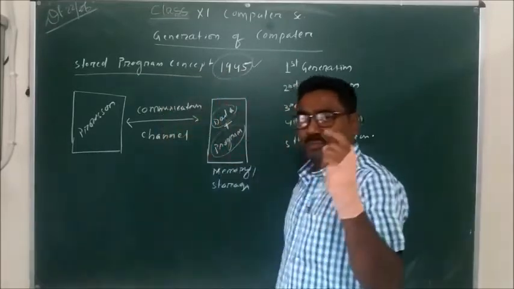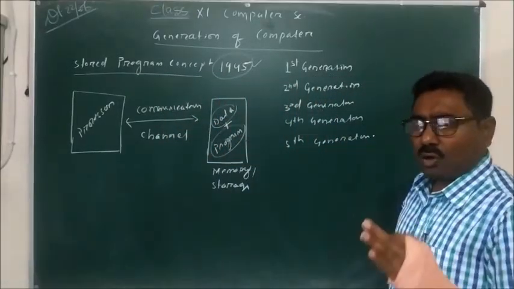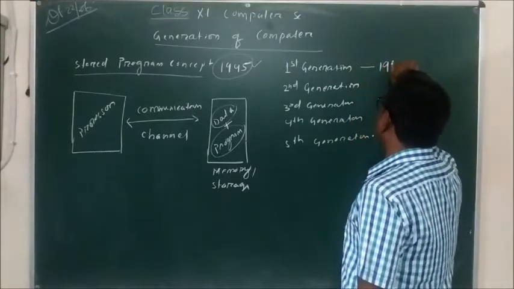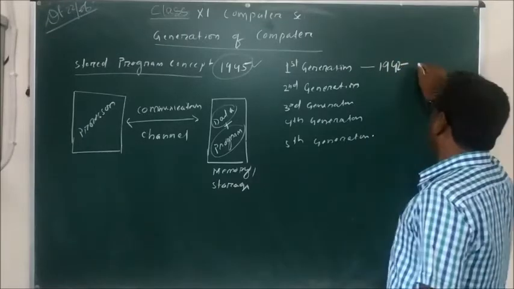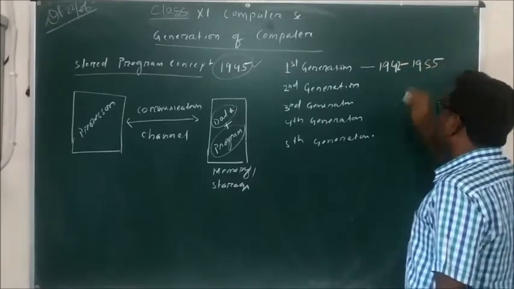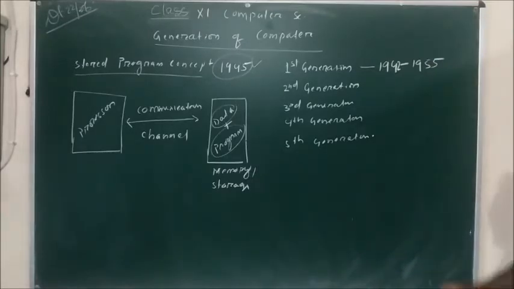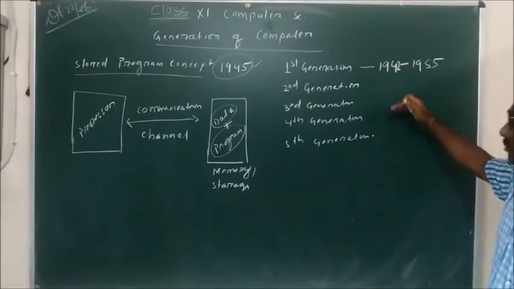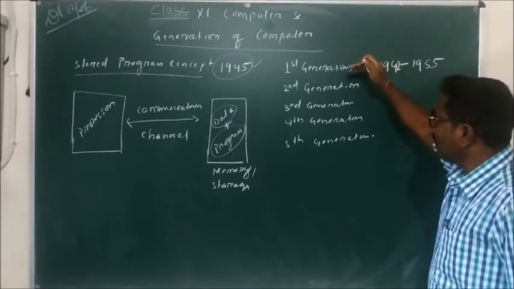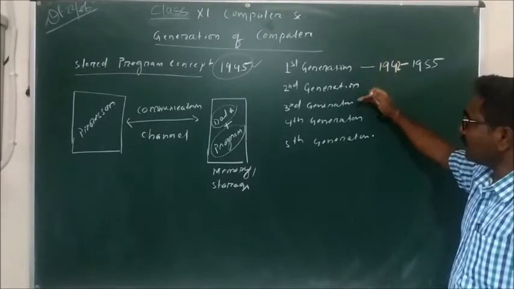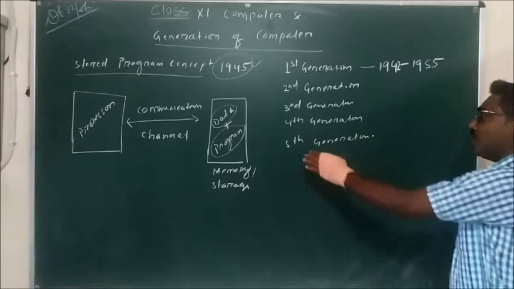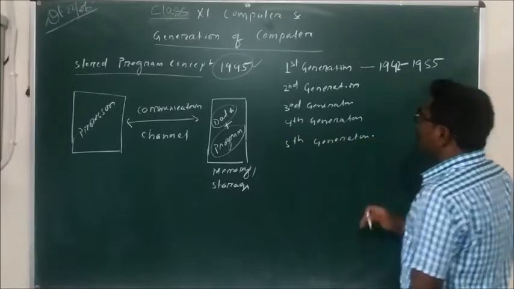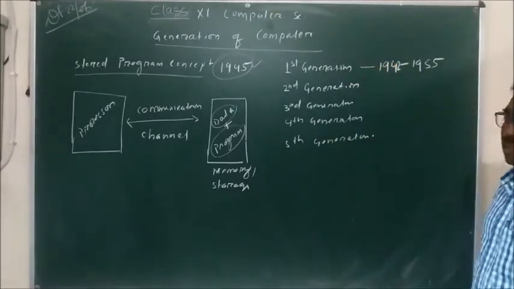Now come to the generations of computer. The first generation is considered to be from 1942 to 1955. From 1942 to nowadays, which is 2020, computers are broadly classified into four generations: the first, second, third, and fourth generation. One more, the fifth generation computer, is also there, but it is now in developing mode. We'll discuss this later.